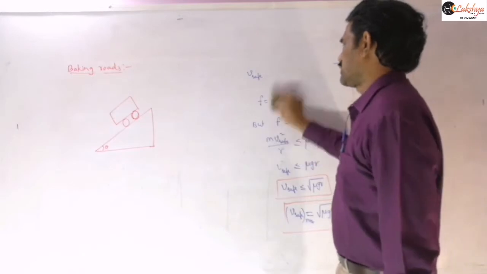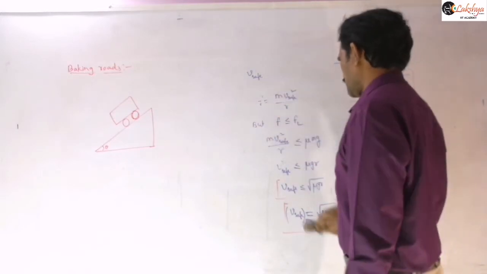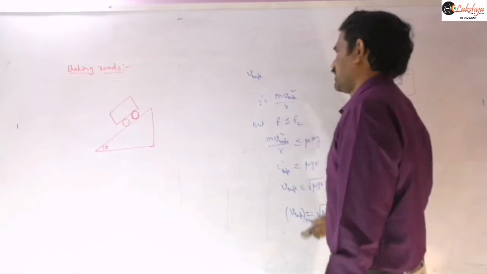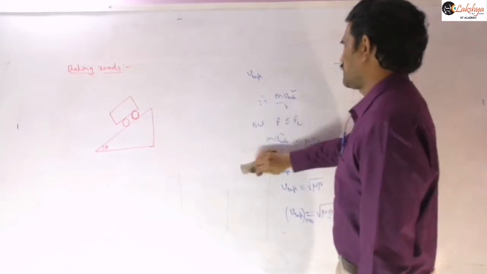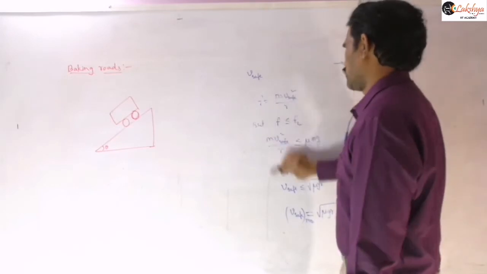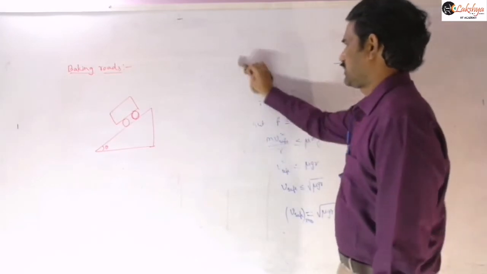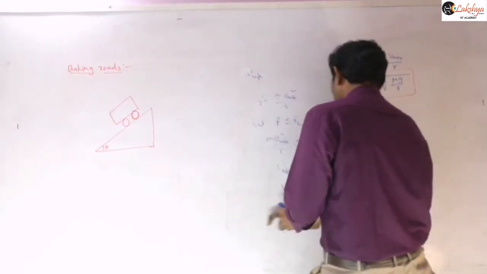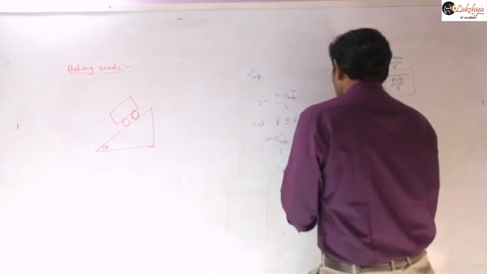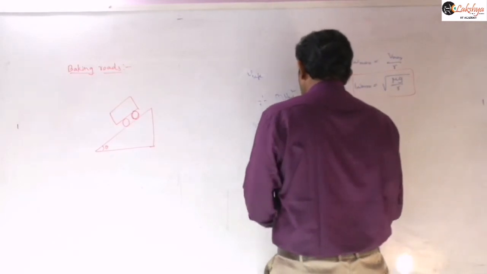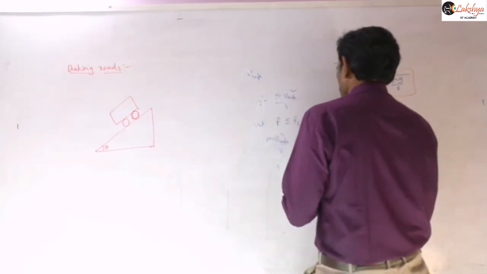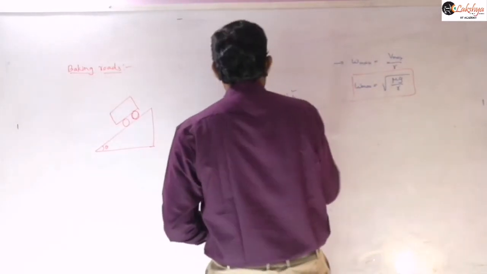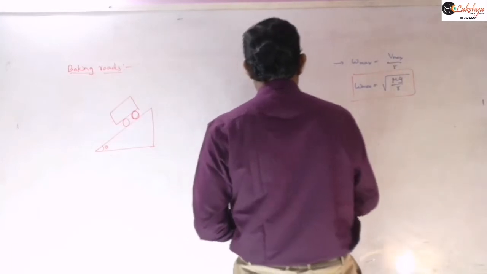The phenomenon in which the outer edge of the road is raised when compared to the inner edge at the turnings is called banking, banking of roads.